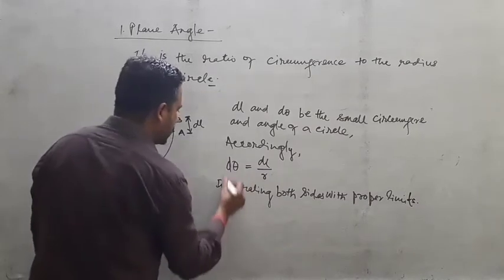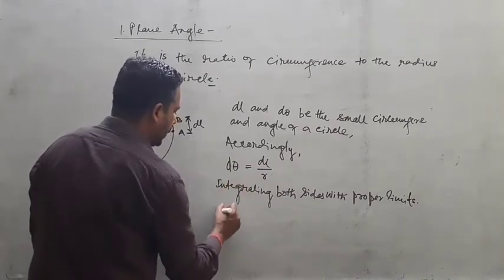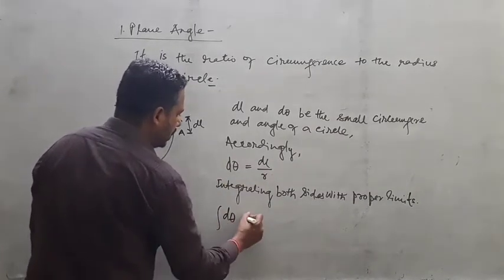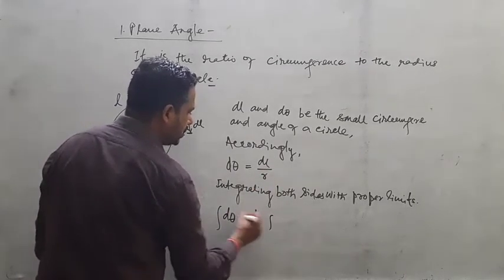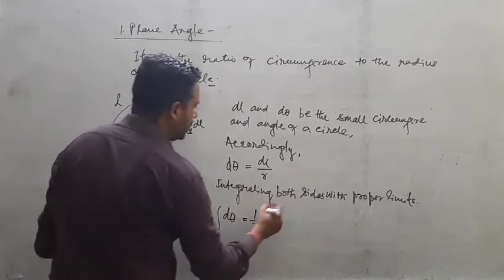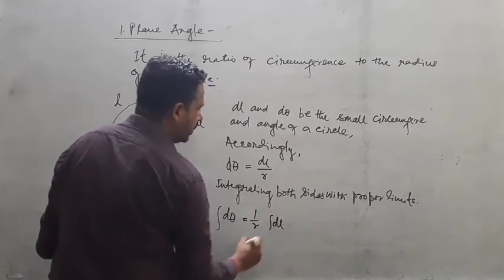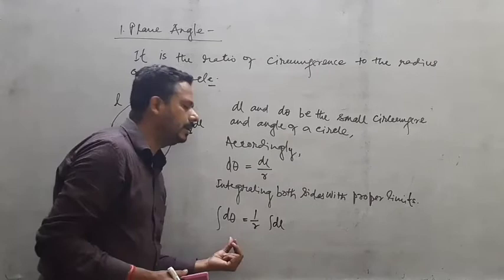So this can be written as integration of d theta, and r is constant because r will not change anywhere on the circumference, it will be constant. That's why your variable part is only dl and d theta.